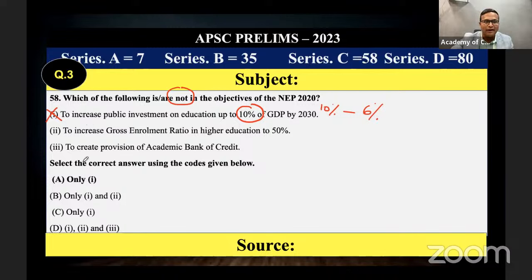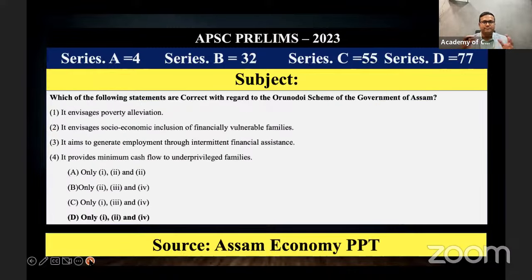If you know that 1 is not correct, to increase the gross enrollment ratio. And anyway, one of the most important aims is increasing the enrollment ratio to 50%. To create provision of academic bank credit, that is also correct. If you know that 1 is wrong, then only 1 is the correct answer. I think option C is only 2, not only 1. There is a typing error in this one. Going into the next question.